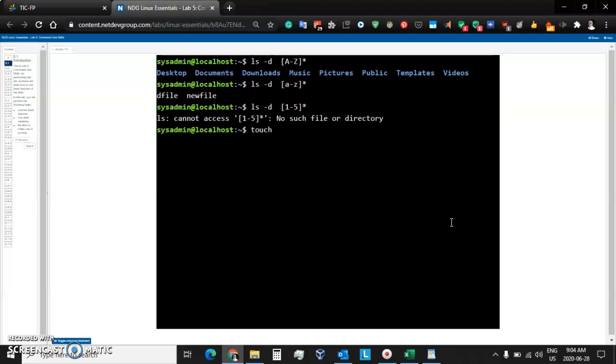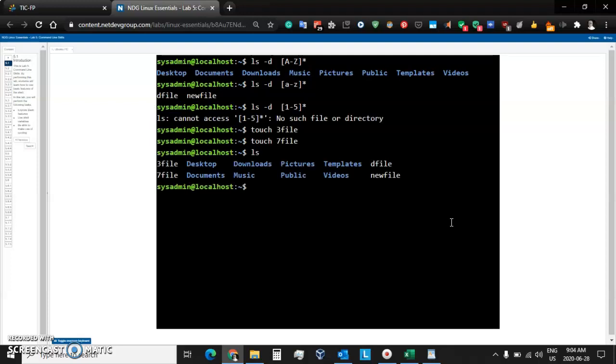Touch 3 file. There's one file. Touch 7 file. Now we have two files that begin with numbers. Let's do an ls. So you see the 3 file and you see the 7 file. Okay, so let's clear the screen.